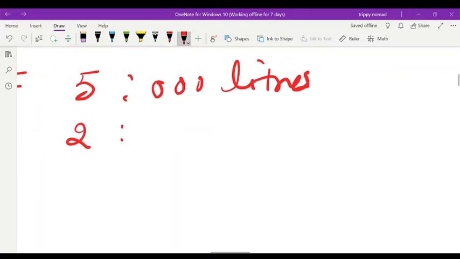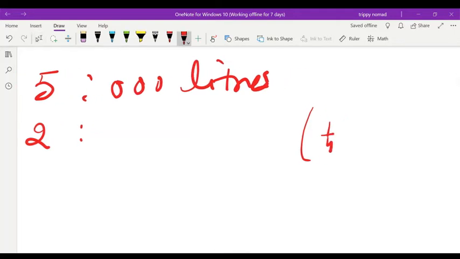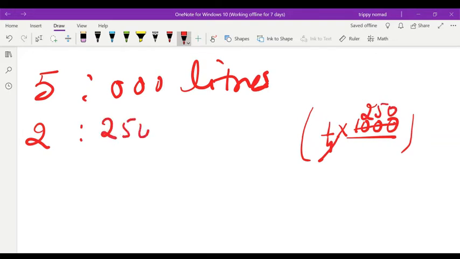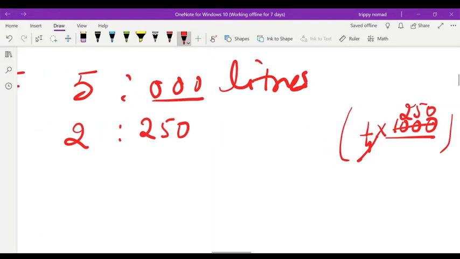Children, in 1 liter how many milliliters? 1000. So you take 1/4 of 1000. How much will it come? Dividing, 250. So here 250 milliliters. In 1 liter, 1000 milliliters are there.